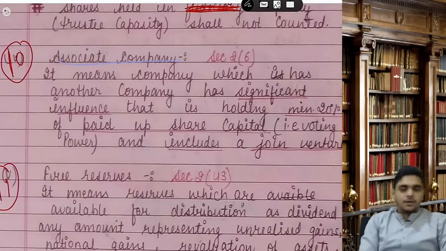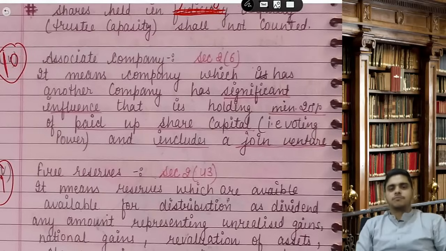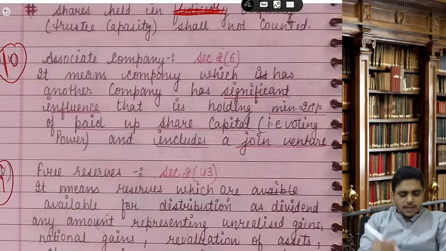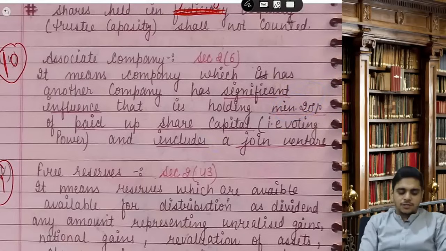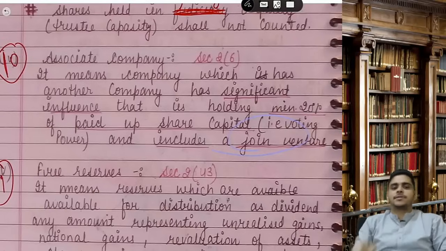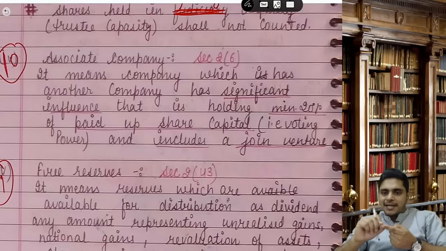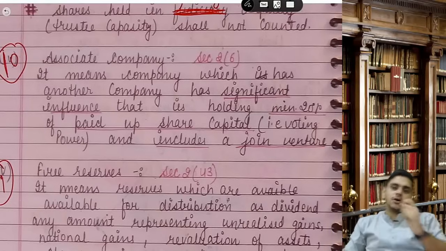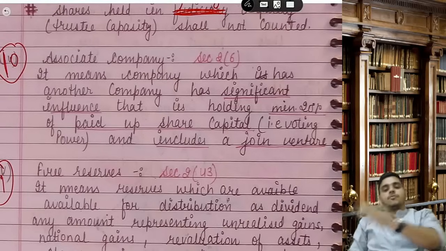Then, associate company. At what percentage do you become an associate? Minimum 20%. So it means a company which has significant influence in another company, that is holding minimum 20% of the paid up share capital, that is voting power, and it includes a joint venture. If you are holding minimum 20% of another company, then that company becomes your associate company. So 0 to 19.99 is investment. 20 to 50% is your associate. More than 50 till 99.99 is your subsidiary, and at 100% you become a wholly owned subsidiary.